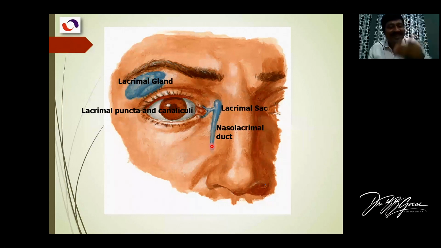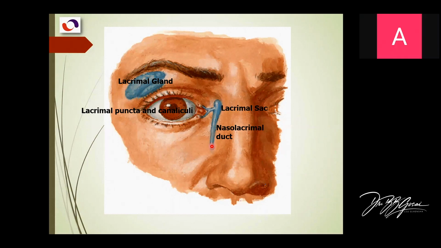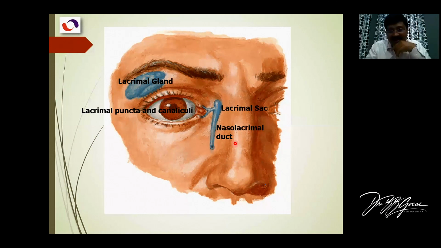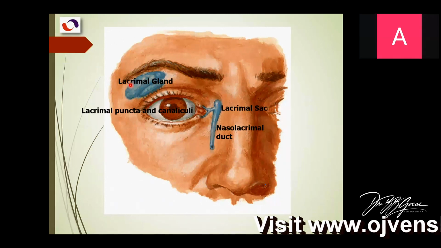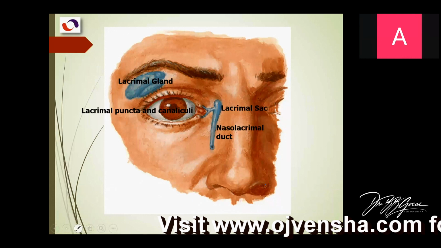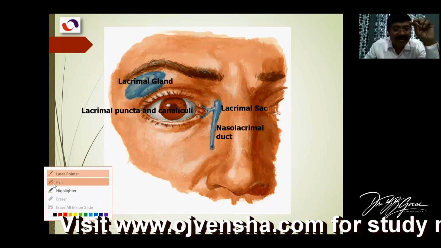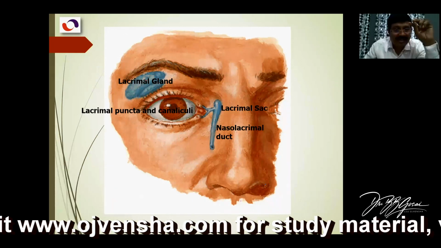And when it is excessive, the secretion will go excessively into the nose and you try to swallow it at the back. Okay. So this is about the lacrimal apparatus. I already explained whatever is mentioned here, and then it drains here. Clear? So it is J shaped. It's like this.